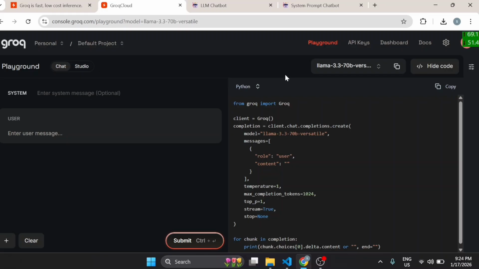So in the next video, you will build a chatbot which will work without internet also. You don't need any internet connection, and you don't need an API key.